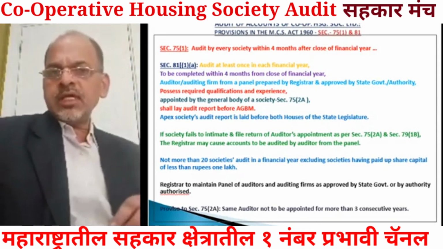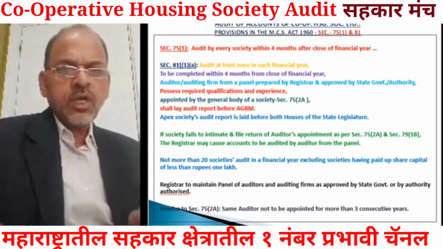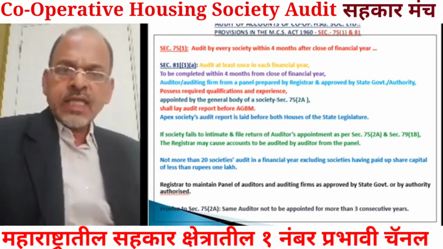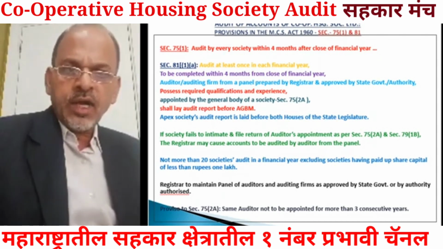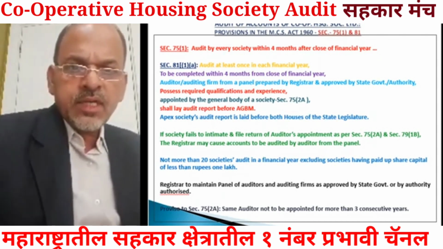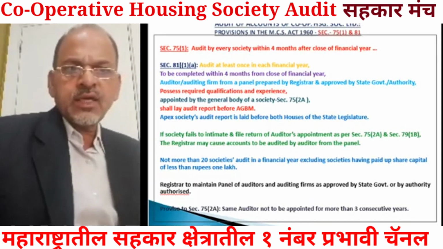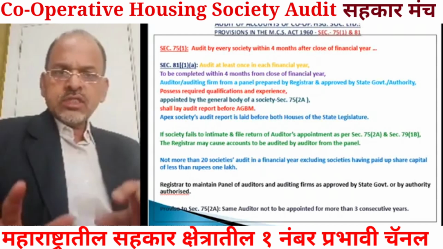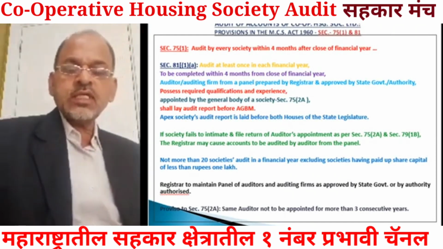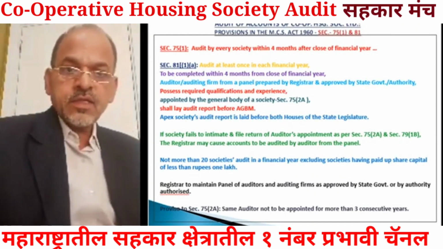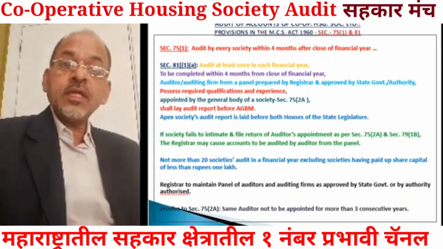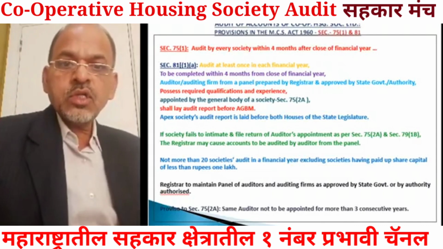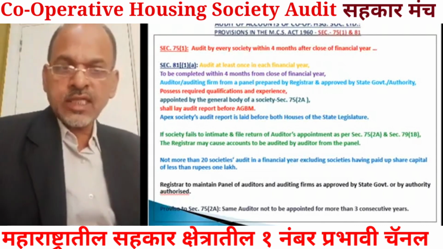Because now it is the responsibility of the society to get its accounts audited from the statutory auditor, and the statutory auditor is required to be appointed in the annual general body meeting as provided under section 75 2A. Now, even though many societies, many housing societies, appoint auditor in the annual general body meeting, but they fail to intimate to the registrar, then how the registrar will come to know that your society has appointed the statutory auditor?